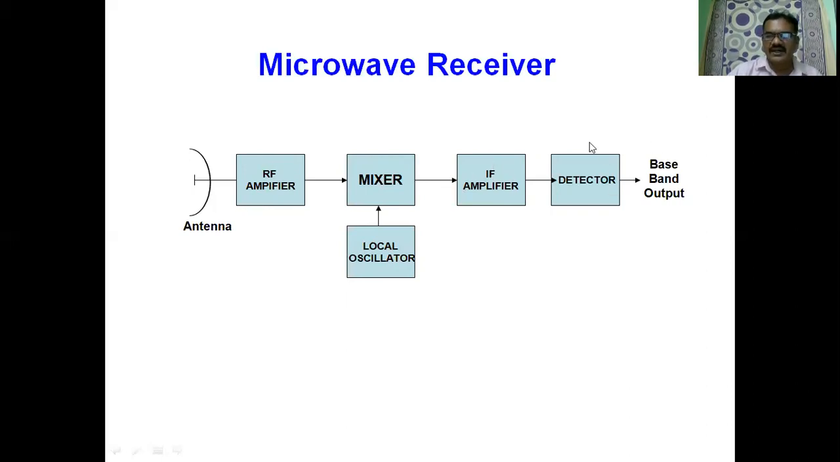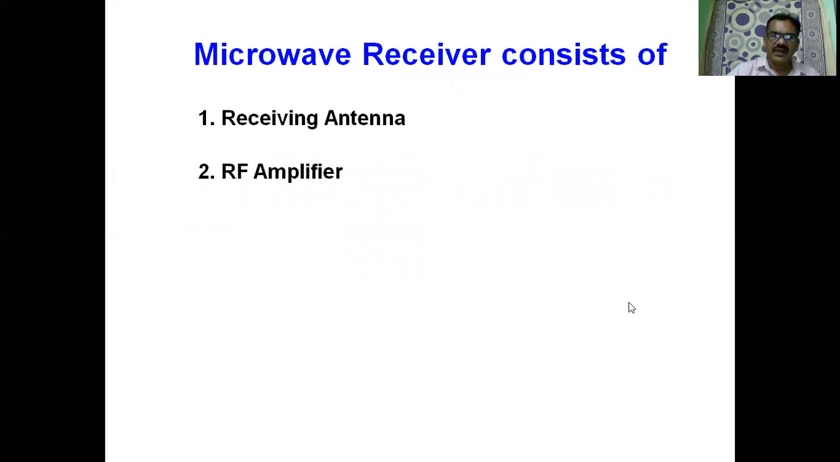Then it is applied to the detector. The detector is used to demodulate the signal. The same type of demodulator is used. Suppose you use PCM modulation at the transmitting end, we use PCM demodulation. If you use FM modulation at the transmitting end, we use FM demodulation at the receiving end. Then this is the baseband signal that is recovered back. And therefore a microwave receiver consists of receiving antenna, RF amplifier, mixer, IF amplifier, and detector.